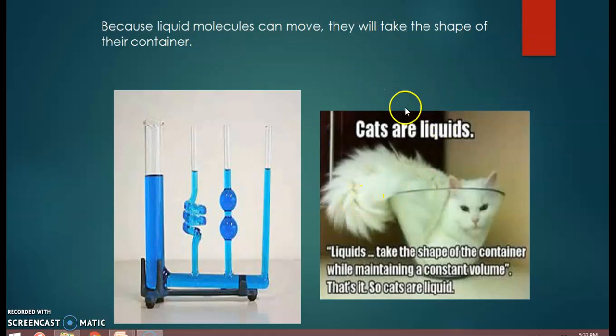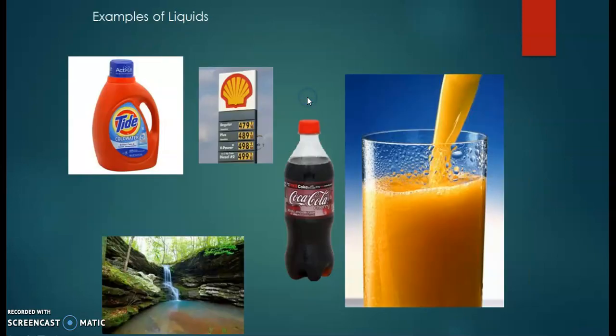Just like you have to see here, these are liquids placed in the glass apparatus. So all these are the examples and properties of the liquids. Now next is the example you have to see here: Tide liquid, Coca-Cola, juice, and water, all having a different shape according to the shape of the containers.